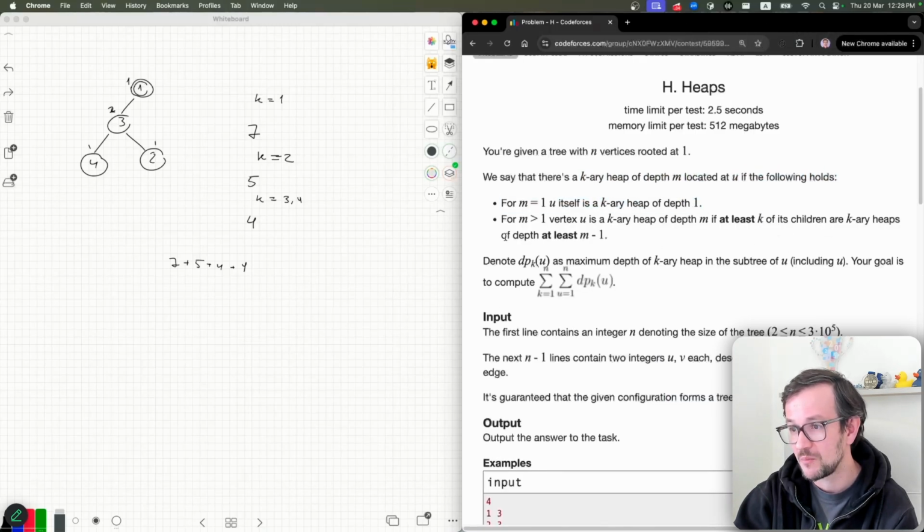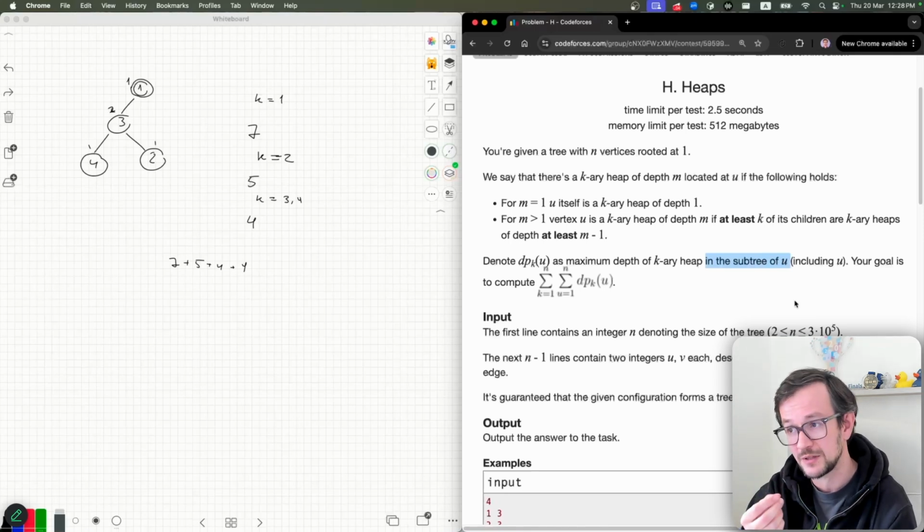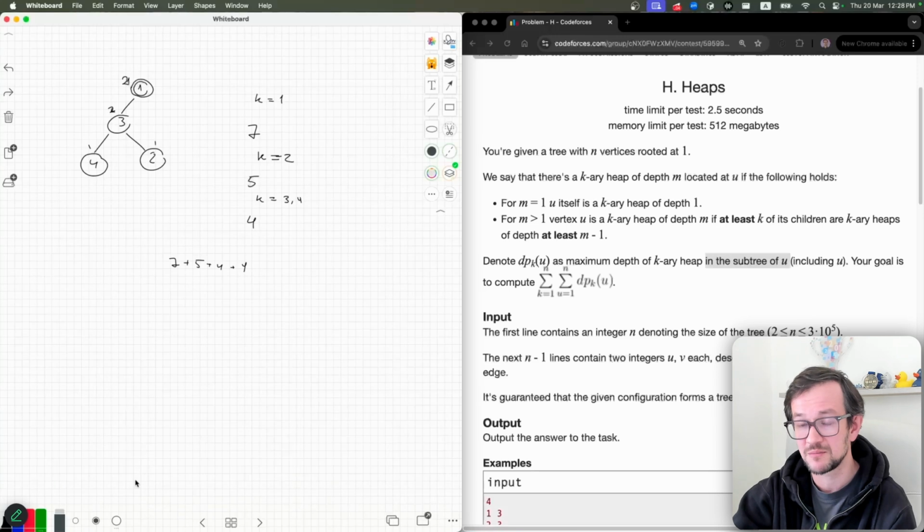Okay, I read the problem statement multiple times. Finally, you need to count not the maximal height from your element, but the maximal height in the subtree of your element. It actually doesn't change that much. You just need another dynamic programming on top of that. It's a good step. Again, I draw the examples to check if I understand the problem statement correctly, and it turns out I didn't. So it's better to find this out before you start implementing something.